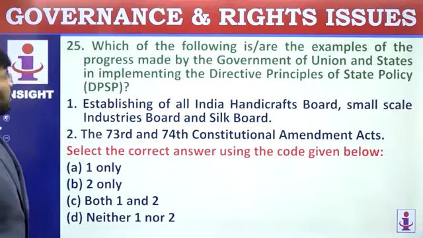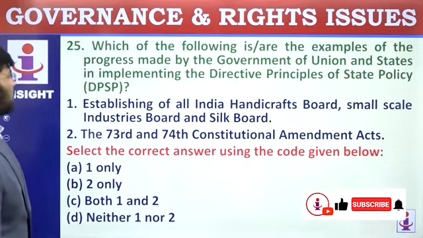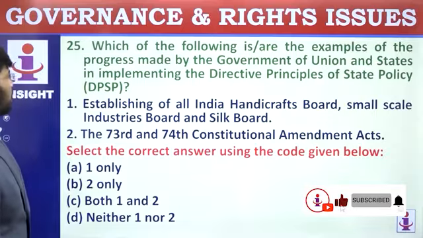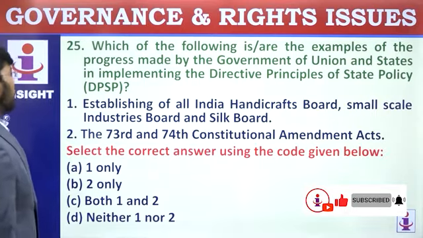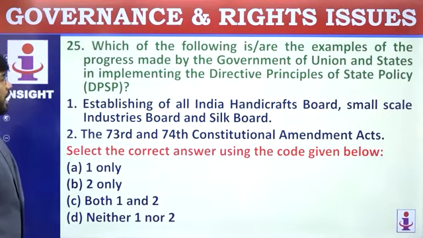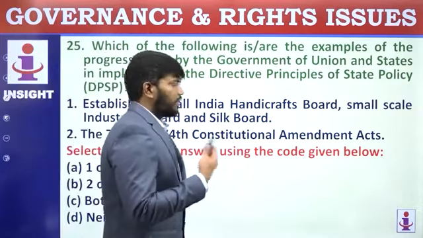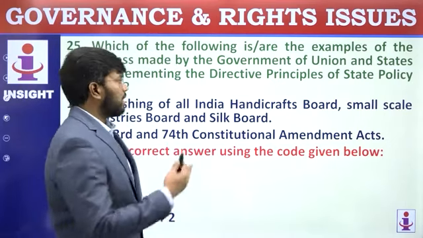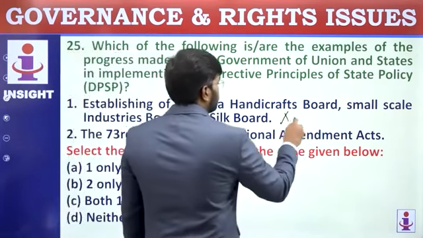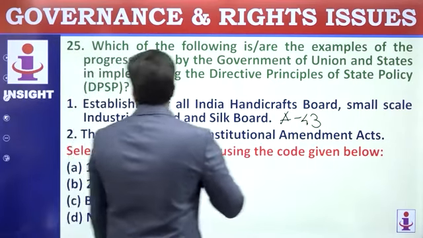Which of the following are examples of the progress made by the government of union and states in implementing the directive principles? Establishing of All India Handicrafts Board, Small Scale Industries Board and Silk Board. All are cottage type, like a self-sufficient economy. It comes under Article 43. So the first statement is correct.